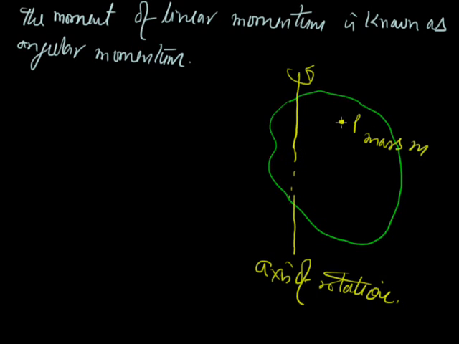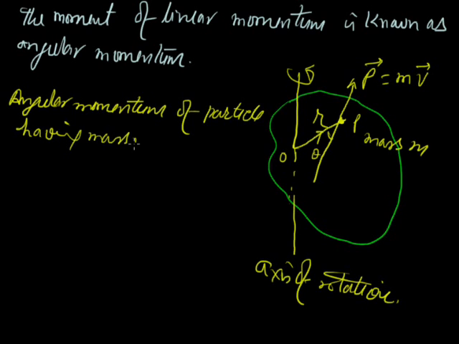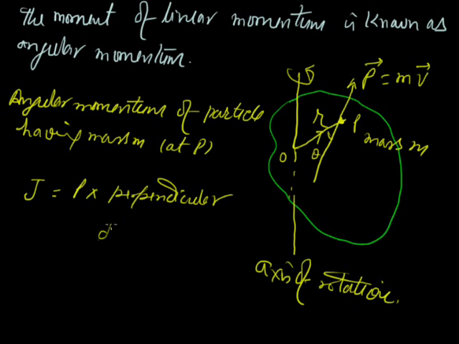Because this object is rotating, suppose the velocity of this particle is v, then the momentum p will be mv. This point is O. This distance is r. The angle between r and p is theta. Then the angular momentum J of this particle having mass m at P will be p into the perpendicular distance from the axis of rotation.